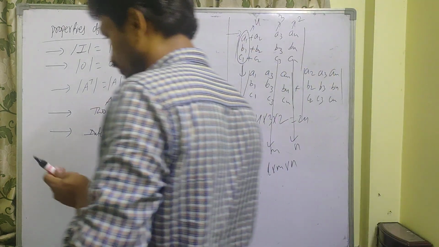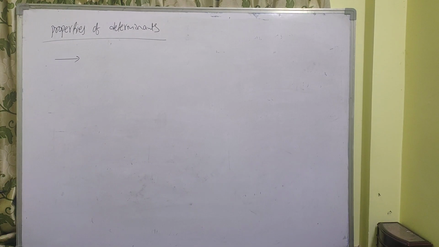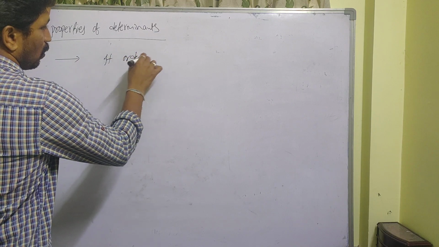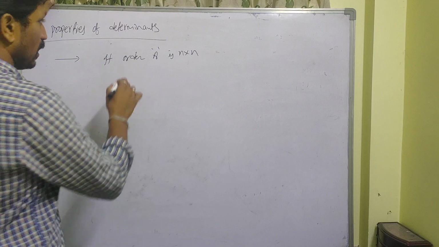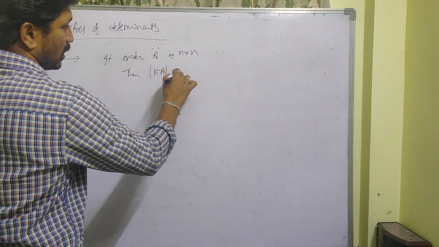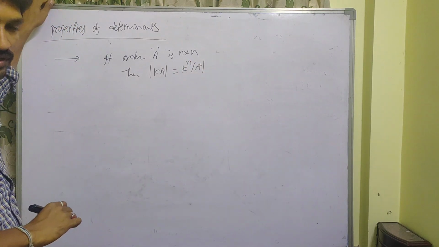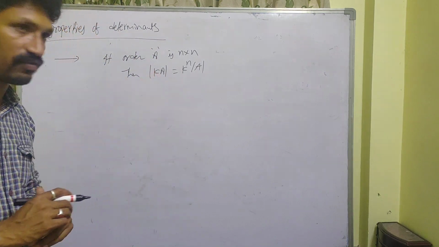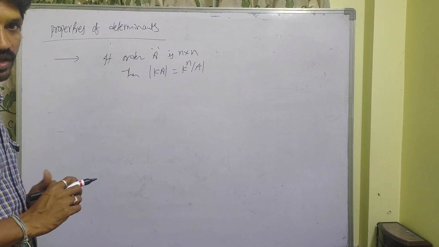Next question. Next property. If the order of A is n by n, then determinant of kA is equal to k power n into det A. Just remember, if the order of A is n by n, then determinant of kA is equal to k power n into det A. It is very very important.